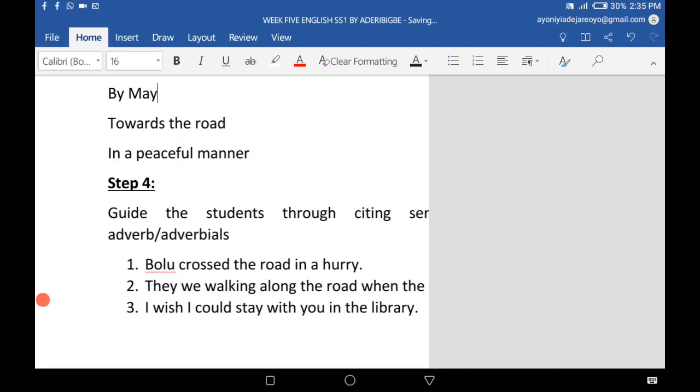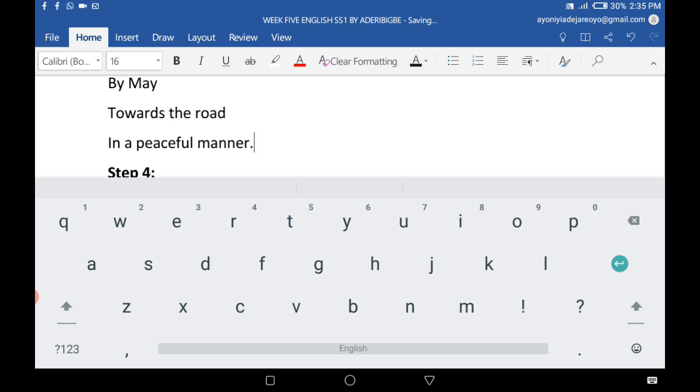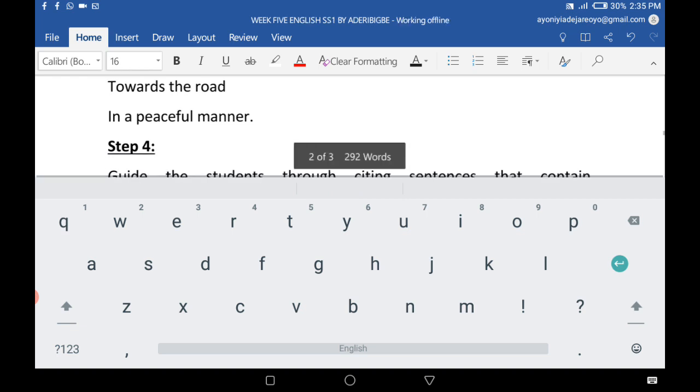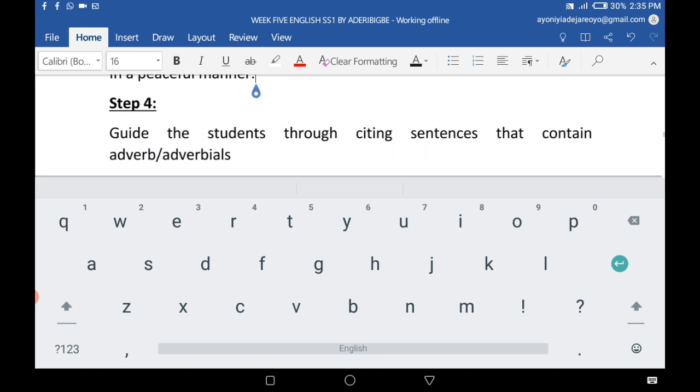Towards the road is an adverbial of place as well. In a peaceful manner. How did they settle the score? Oh, it was settled in a peaceful manner. So this is another adverbial, and this is also a phrase telling us how something was done.